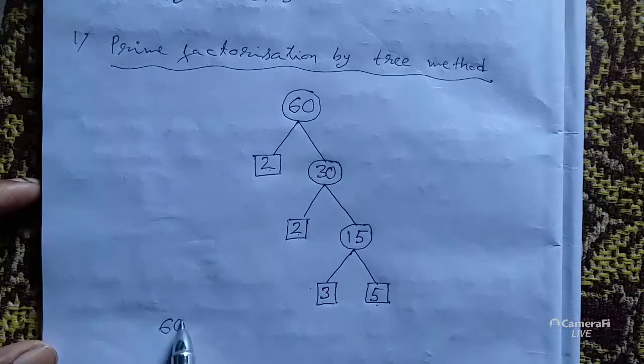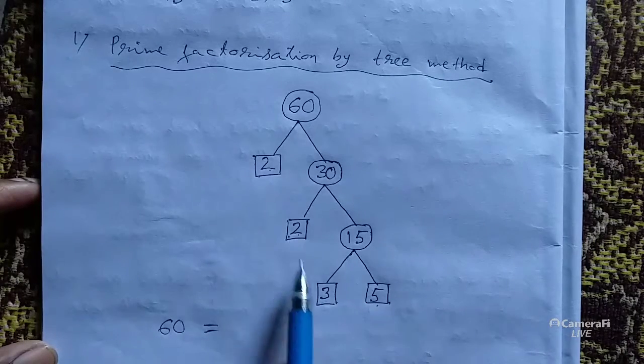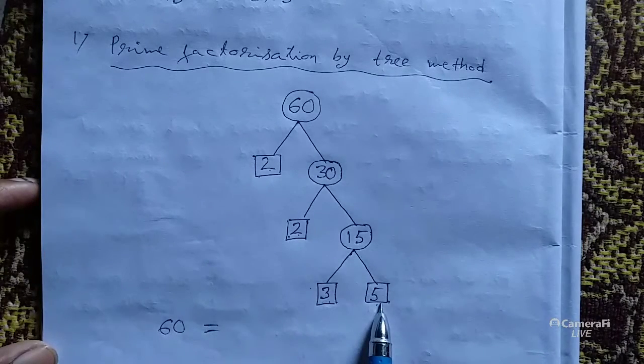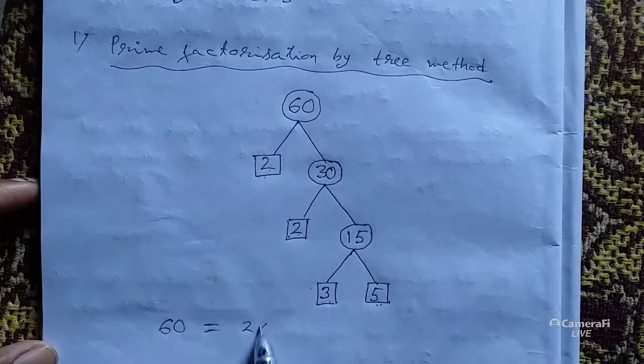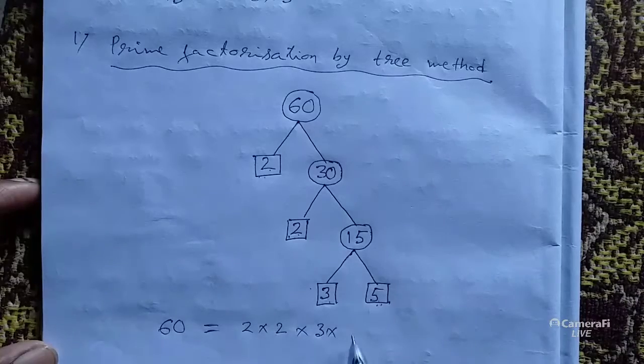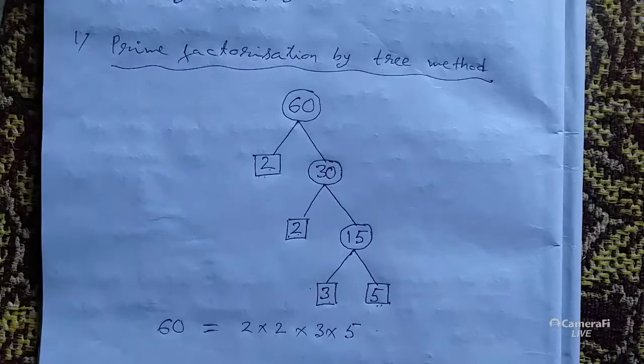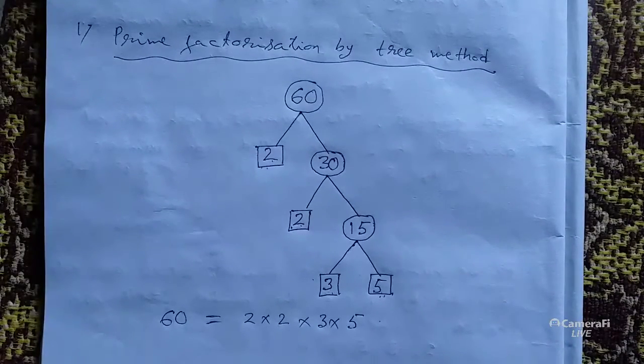Now 60 equals, we will write the product of all these numbers inside the boxes. They are all prime. 2 into 2 into 3 into 5. So this becomes the prime factorization of 60.